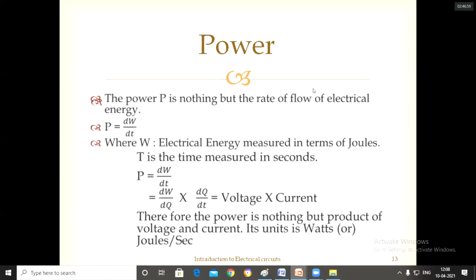So we can call it P equals dW by dt, and I can write it as dW by dq into dq by dt. That is, dW by dq is voltage and dq by dt is current. So power P equals V into I, and the units are watts, or joules per second.